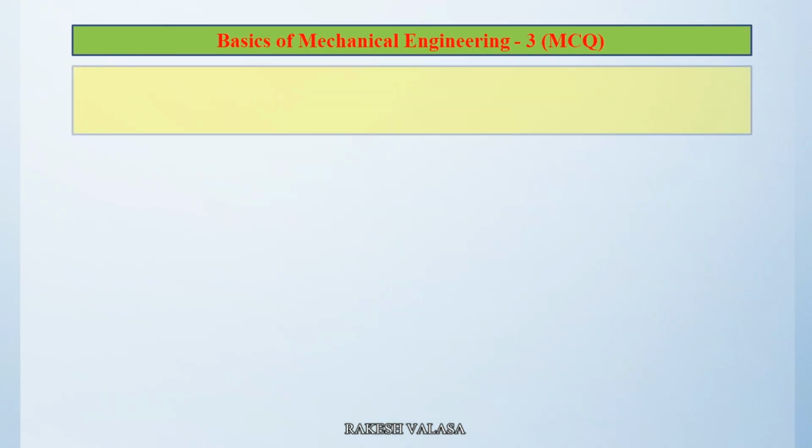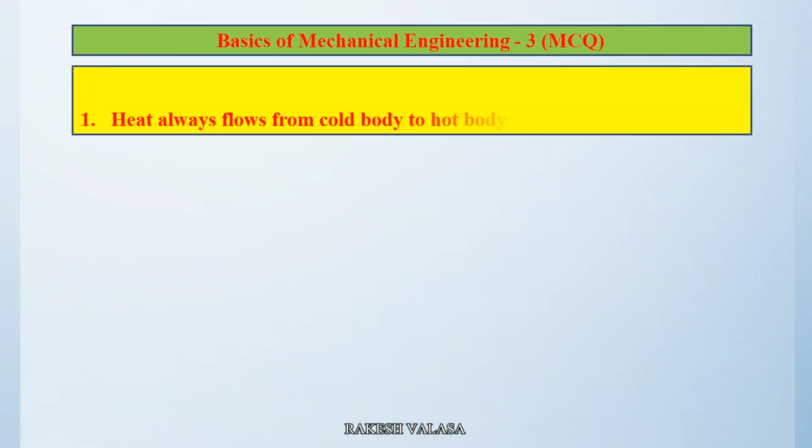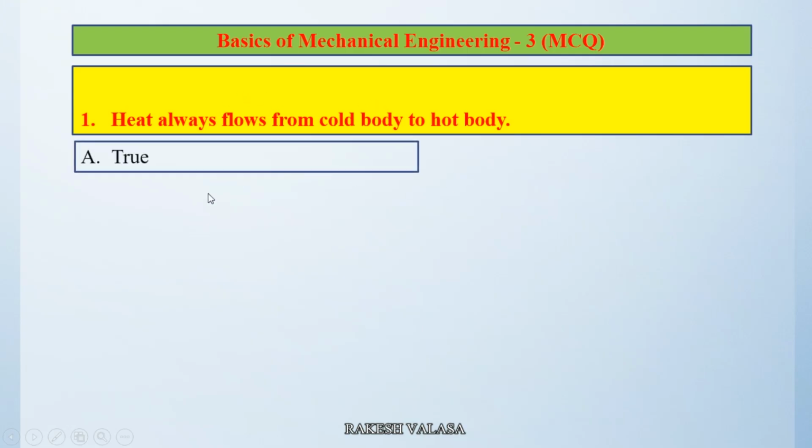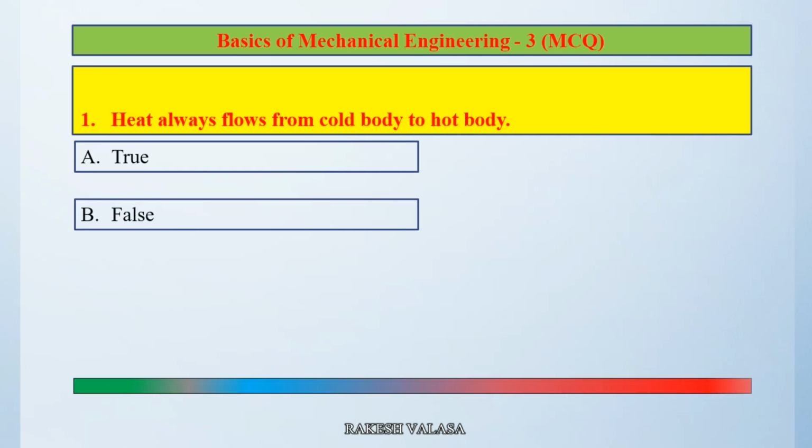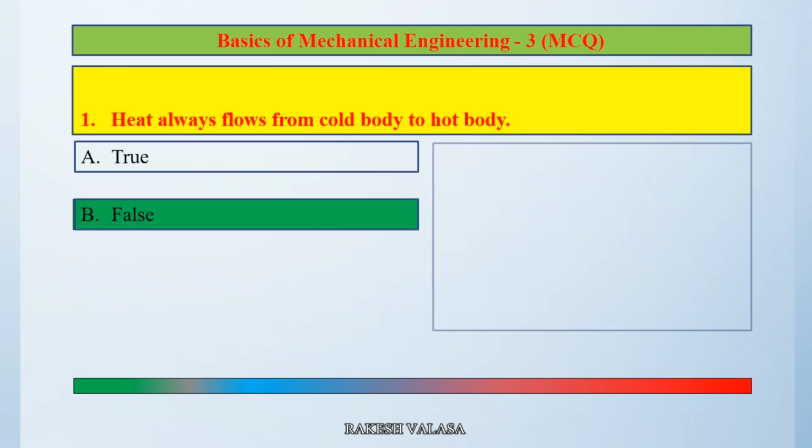Let us see the question number 1. Heat always flows from cold body to hot body. Option A true, option B false. The correct answer is option B false. Let us see the explanation.